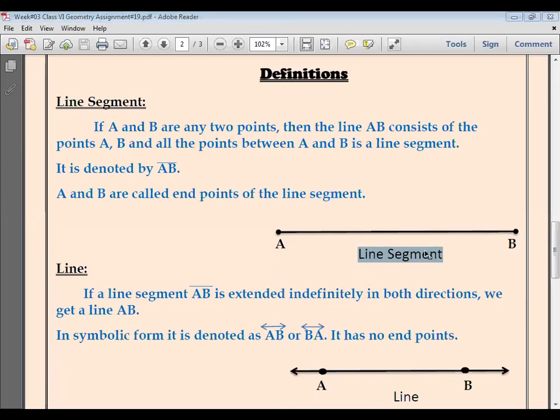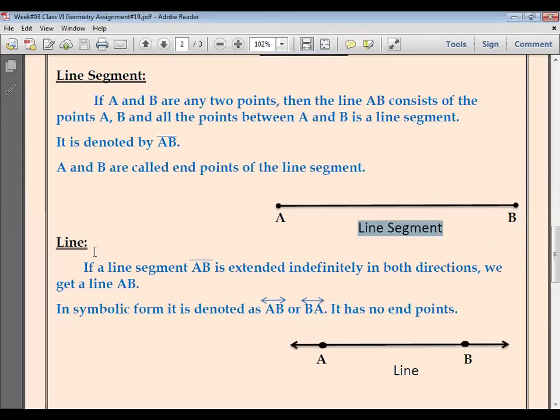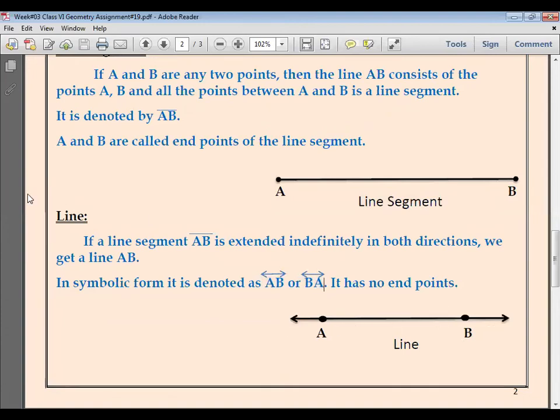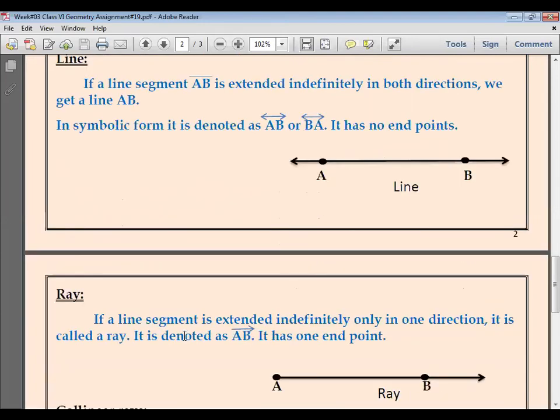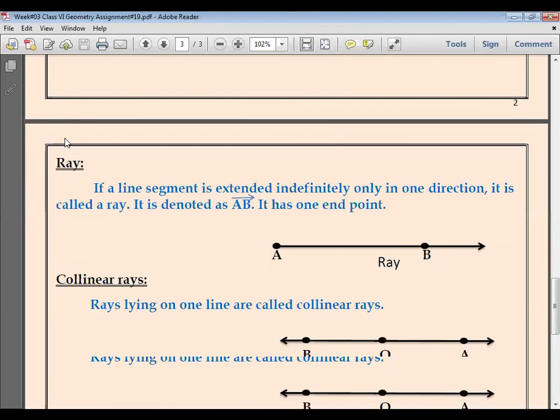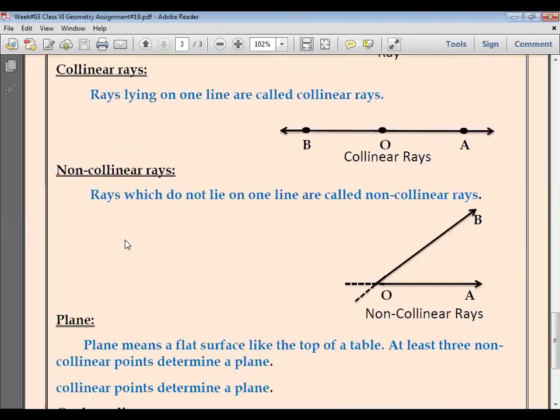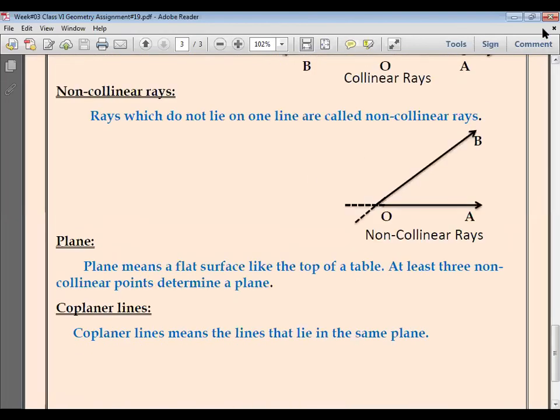Similarly, you will move towards the next definition, that is line, and please, these symbols are a must. The symbols that I am going to draw here, please do not forget to draw these symbols as well. Then draw this figure in front of the definition of line. Same for ray, collinear rays, non-collinear rays, plane and coplanar lines. Is that clear?